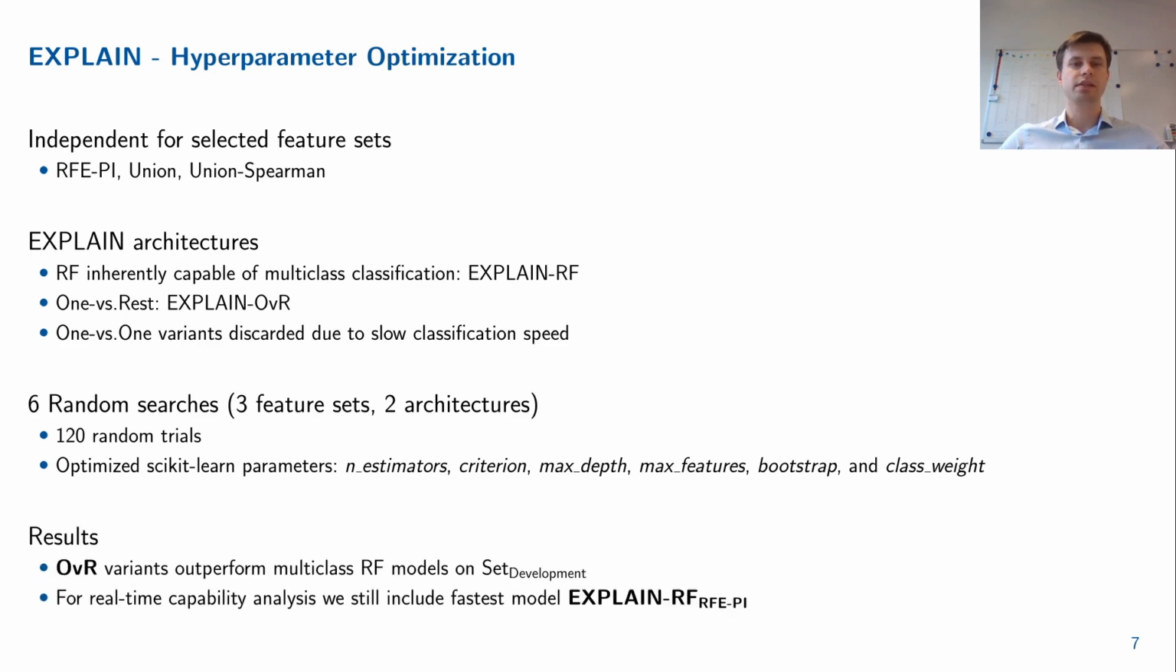For all 3 investigated feature sets, we obtained best results using the 1 versus rest implementation. As the 1 versus rest variants require more training and classification time than the plain random forest variants, we thus additionally include the fastest model for our comparative evaluation.